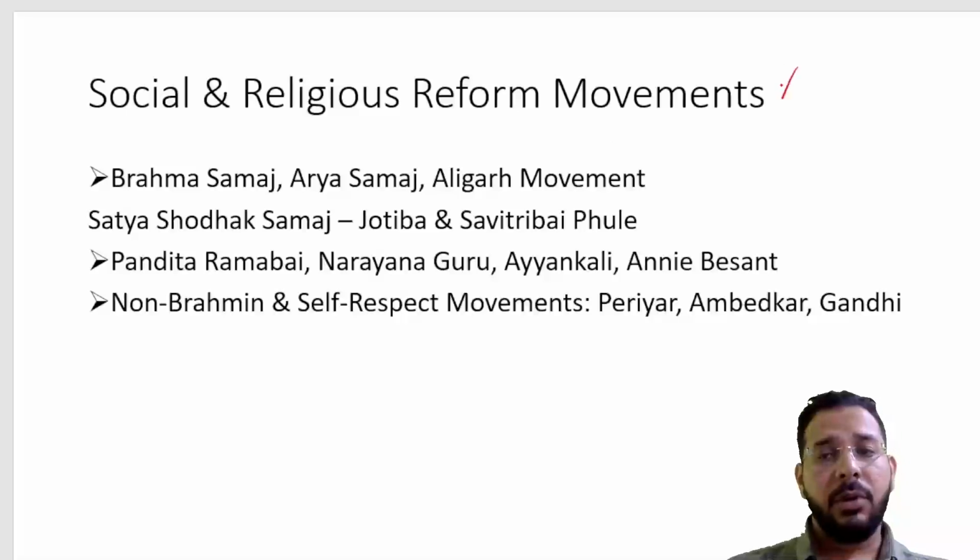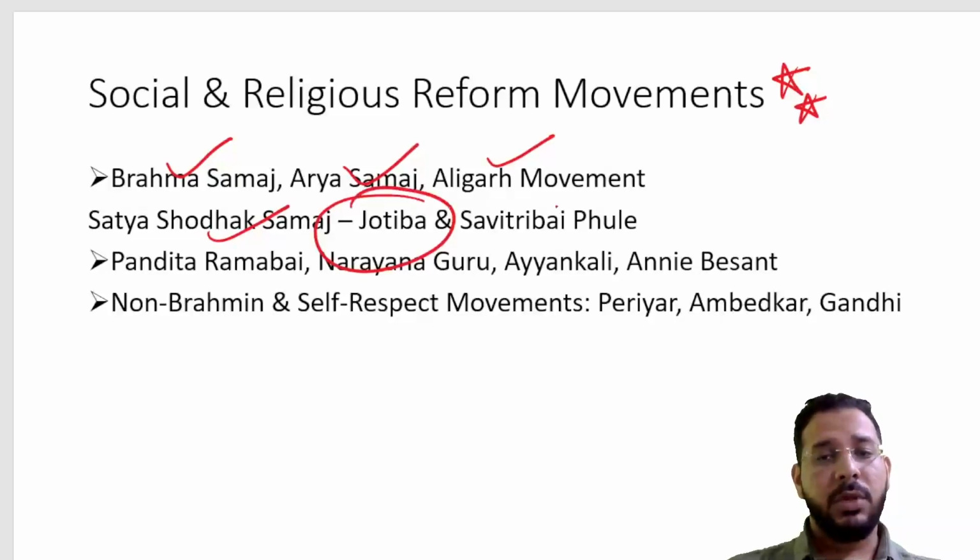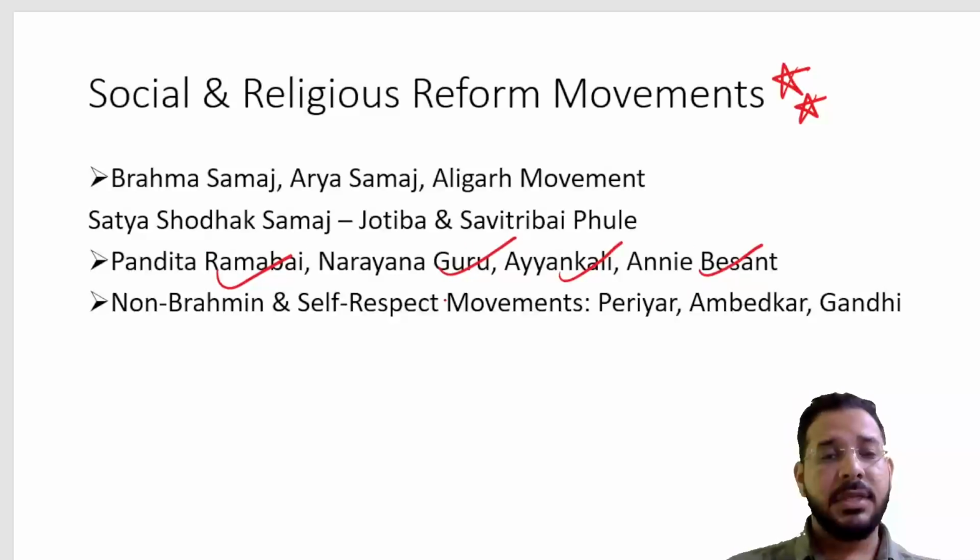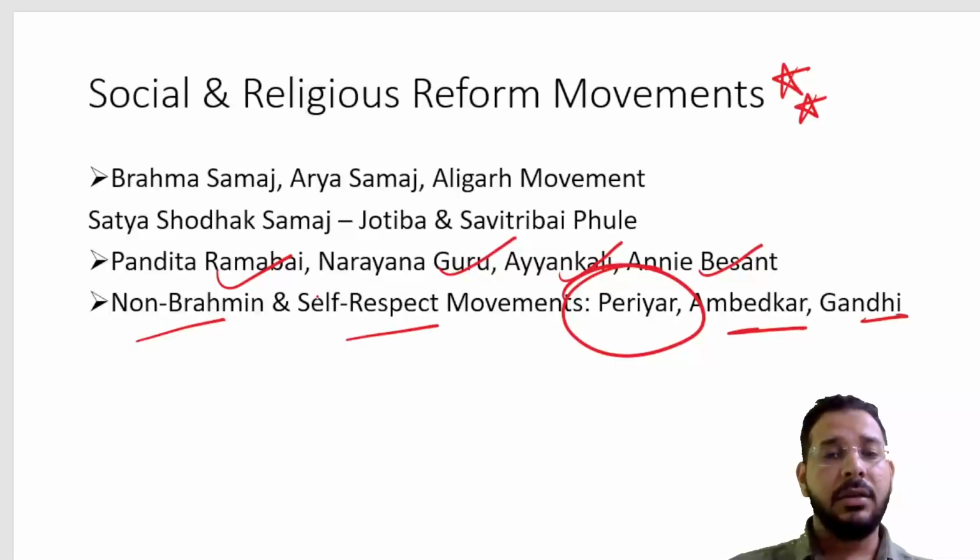Then a very important topic is socio-religious reform movements such as Brahmo Samaj, Arya Samaj, the Aligarh movement, and Satya Shodhak Samaj by Jyotiba Phule and Savitribai Phule. Then we study important personalities in socio-religious reform movements such as Pandita Ramabai, Narayana Guru, Ayyankali, Annie Besant. What were their contributions? Non-Brahmin self-respect movements by Periyar, Ambedkar and Gandhi. So all these are extremely important topics.